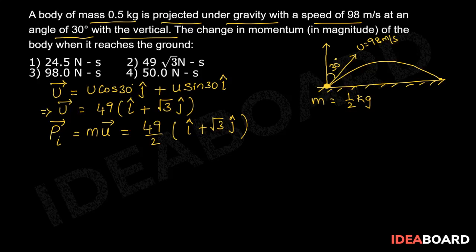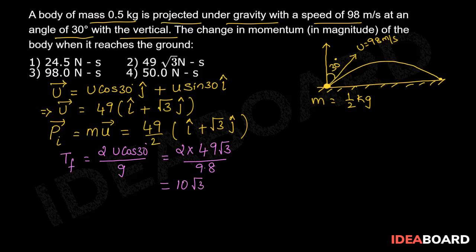The time after which the body reaches the ground is given by time of flight equals 2 times of vertical component of initial velocity, that is u cos 30 degrees, upon g. So it is equal to 2 times of 49 root 3 upon 9.8, which is equal to 10 root 3 seconds.